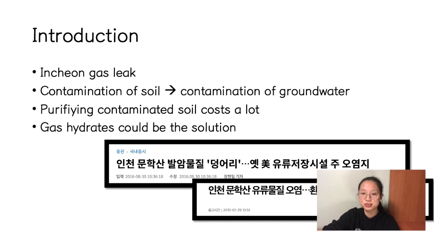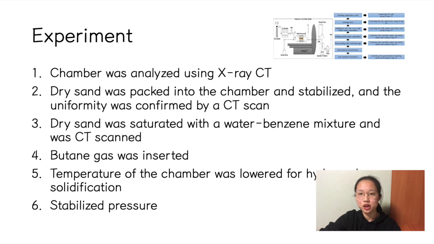we looked into. We found out that soil contamination was hard to reverse, taking a lot of money and time to do so. So we decided to apply different principles of gas, mainly the making of gas hydrates, to solve this problem. We constructed this experiment so that we were away from any harm, meaning that we would not be able to use gas hydrates in the laboratory. Instead, we used benzene, which could be used as a simpler substitute to simulate hydrocarbon solidification. This was a decision made after going through different preliminary experiments.